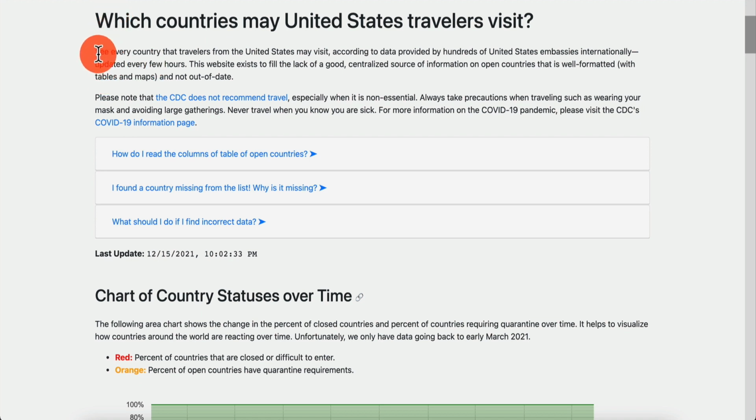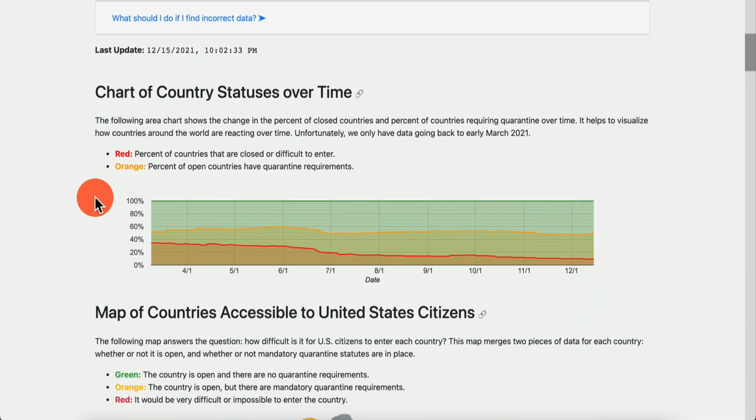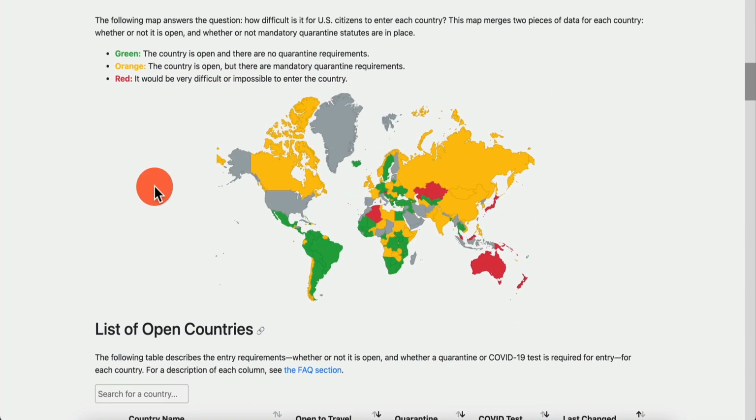And so it says here, see every country that travelers from the United States may visit, according to data provided by hundreds of U.S. embassies internationally, updated every few hours. So this looks like a really nice resource, right? They have a last update and stuff like that. Chart of country statuses over time. And now we have the map of different countries.